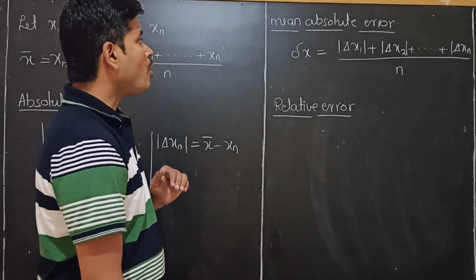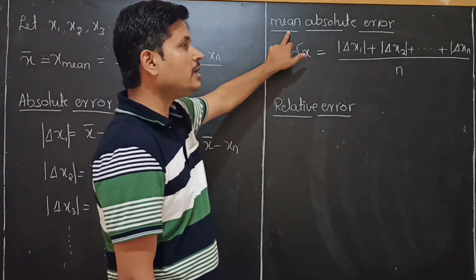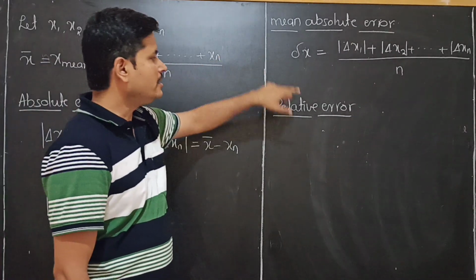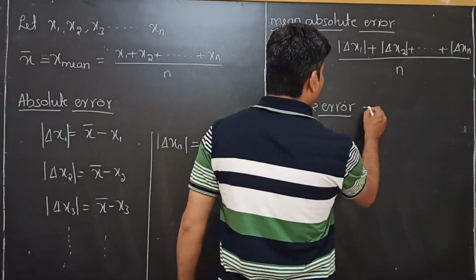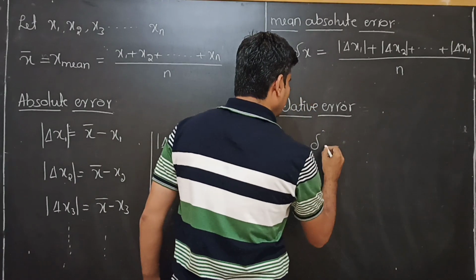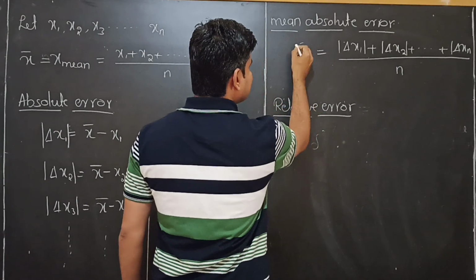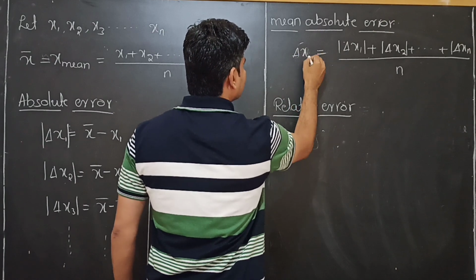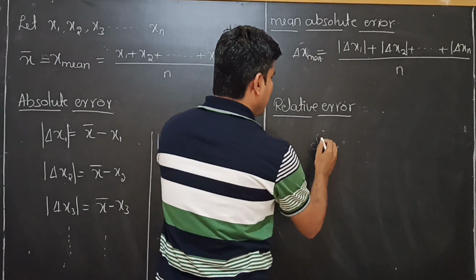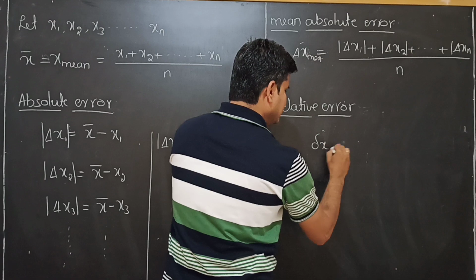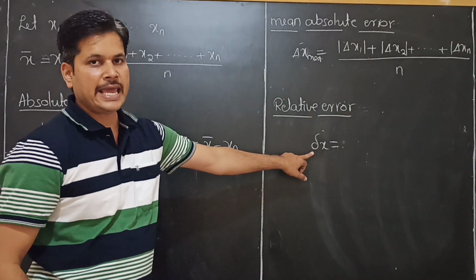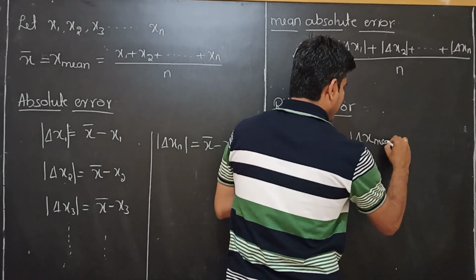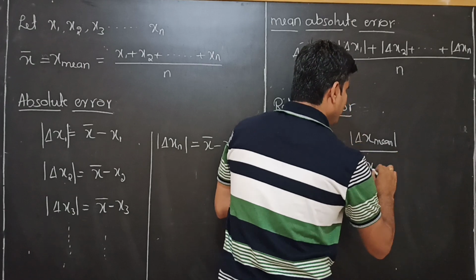The ratio of the mean absolute error to the true value of the mean gives the relative error. I will represent this as delta x mean, and the relative error as del x equal to magnitude of delta x mean whole divided by x mean.